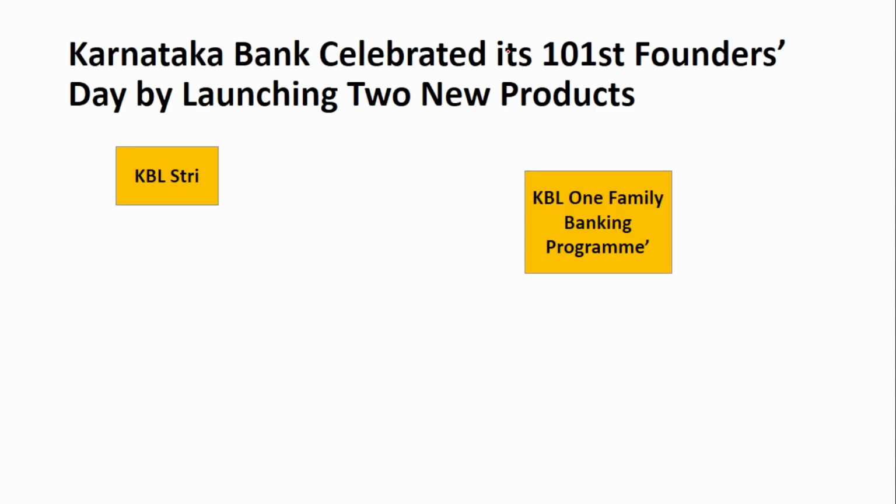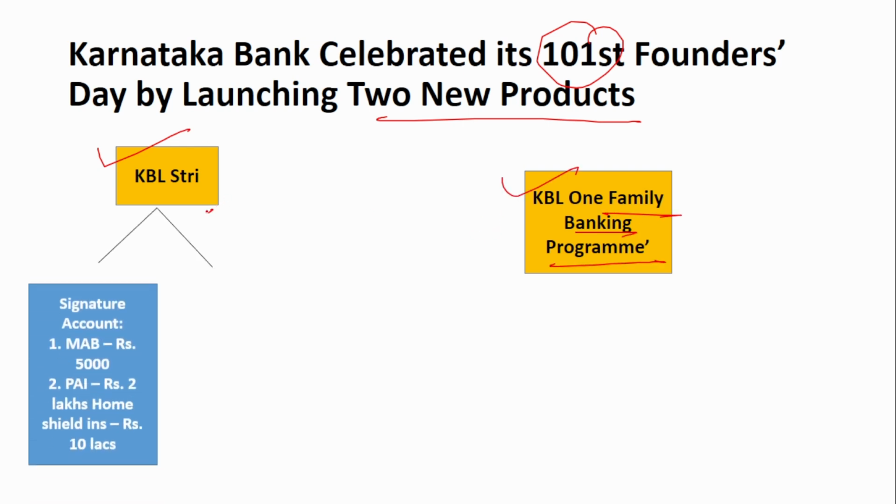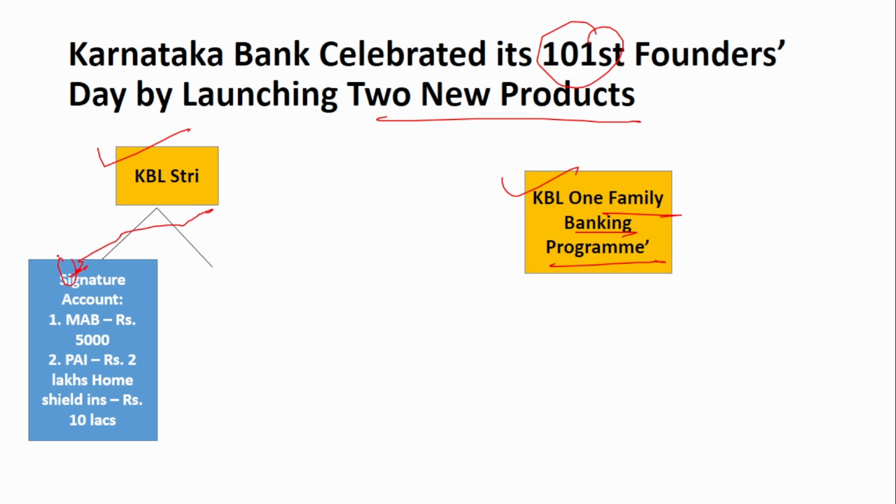Next is Karnataka Bank celebrated its 101st Founders Day by launching 2 new products. Those are KBL3 and KBL1 Family Banking Program. Under KBL3, there are 2 products. First one is the signature account. Under that, a minimum average balance of 5,000 has to be maintained. The personal accident insurance is 2 lakhs and home shield insurance coverage of 10 lakhs will be available under this signature account.